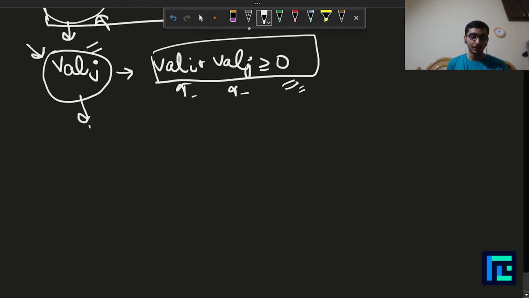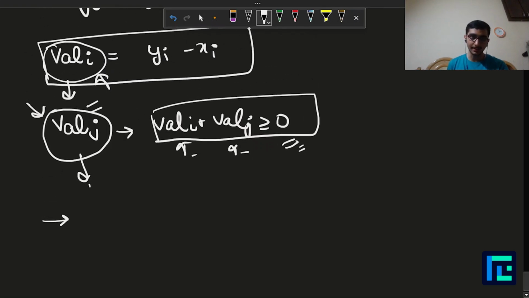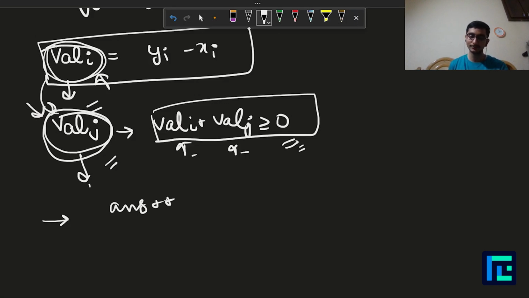I can use lower bound, upper bound. If I store all these values in sorted order, then I can use lower bound to find this value. Every time I find a suitable val j for my val I, I increment my answer by 1. And at last, I print out the answer, and that is my solution done.